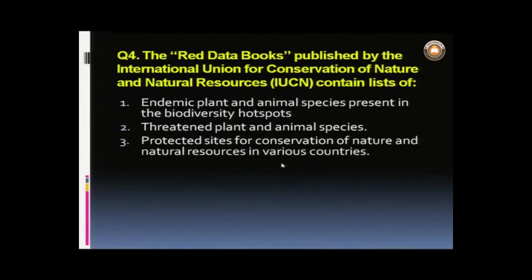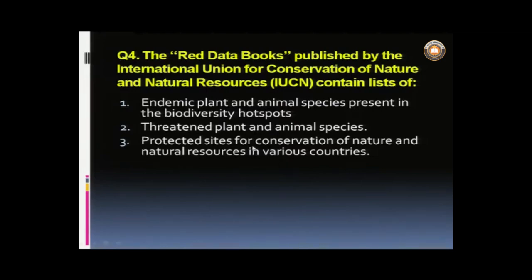So, we have described the IUCN, International Union for Conservation of Nature, and we have seen that IUCN is the organization which is responsible for enlisting or maintaining a catalogue of the threatened species, and the catalogue is published by IUCN on a regular basis.